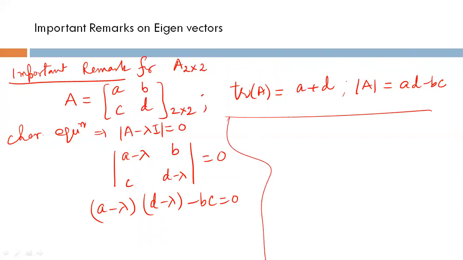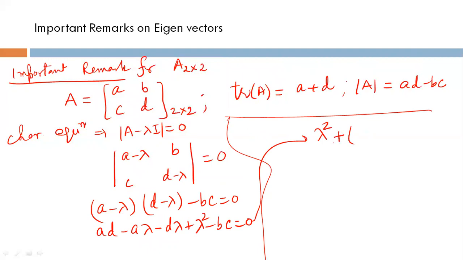This can be written as ad minus a lambda minus d lambda plus lambda square minus bc equal to 0. Or you simplify: lambda square minus (a plus d) lambda plus ad minus bc equal to 0.